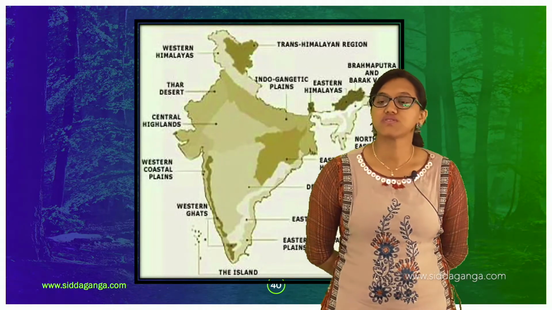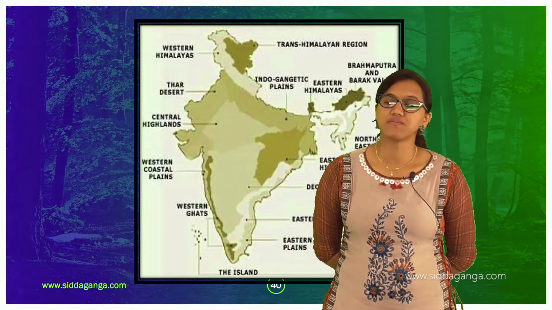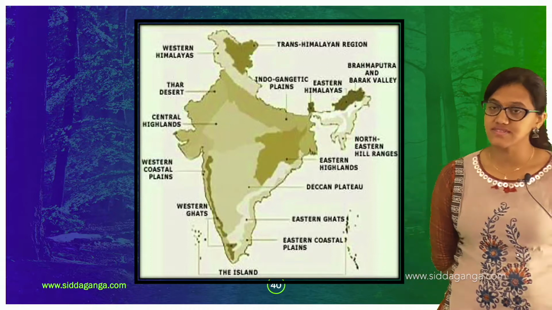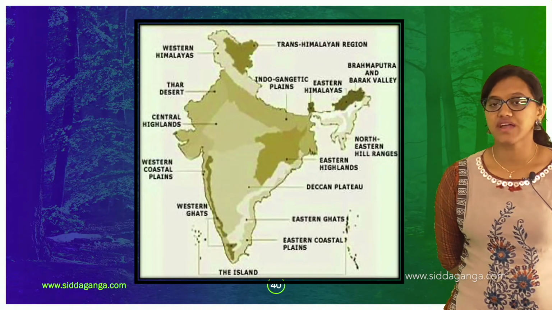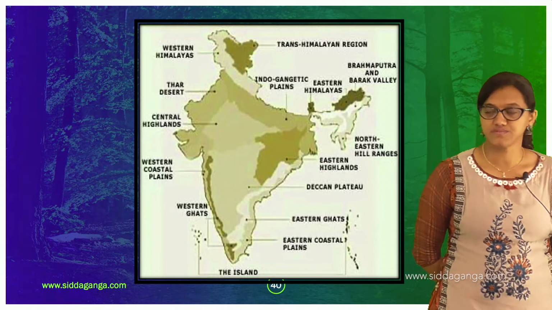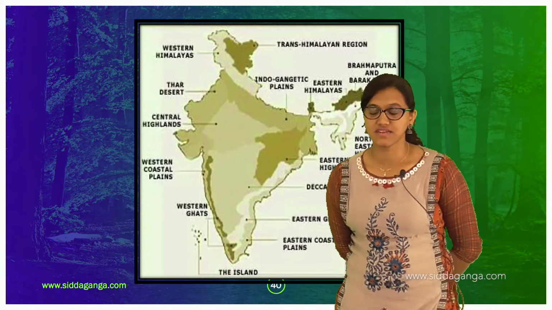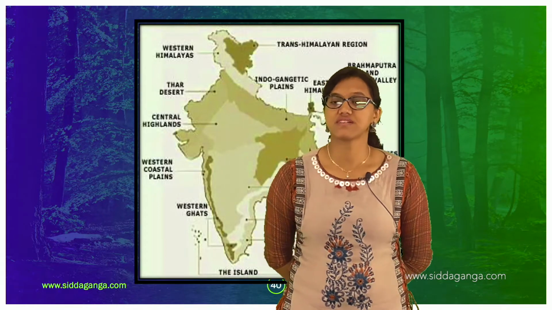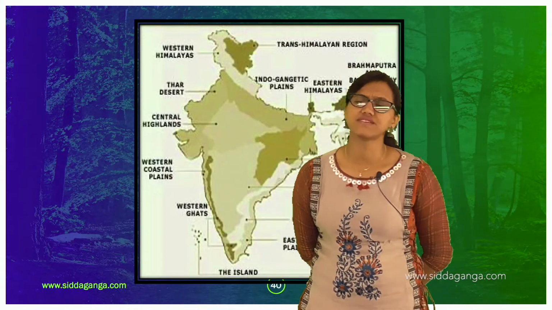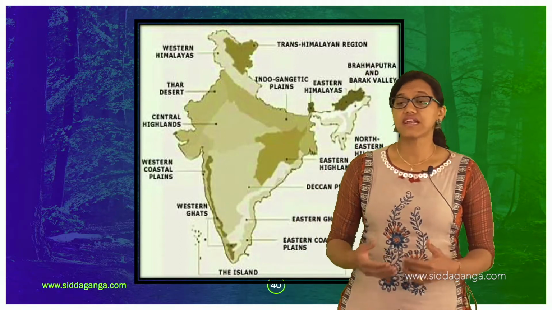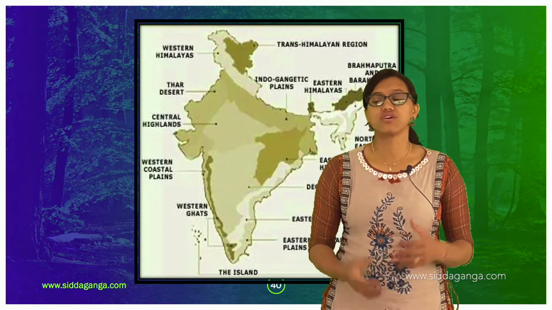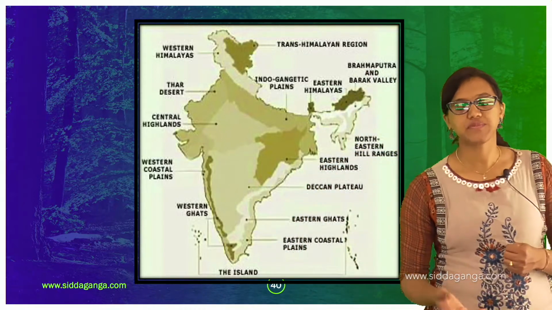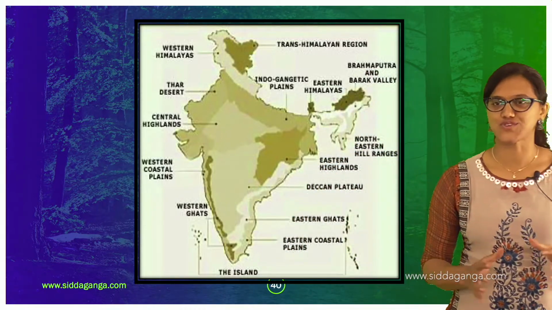Even we did discuss about the coastal plains, that is western coastal plains and eastern coastal plains, and we did discuss about the islands. Apart from that, we did discuss about the peninsular plateau, which is divided as Deccan Plateau and the Central Highlands. So we came across most of the hills and all. There are many more things. If I would start explaining each and every hill or region, it would take much more time, but because of the time constraint I have to stop here.